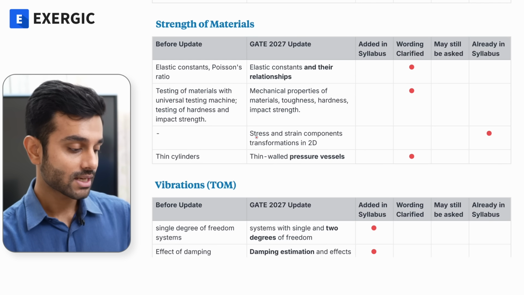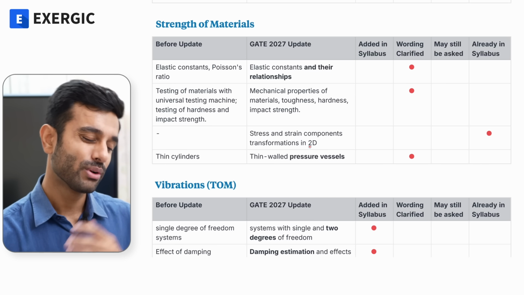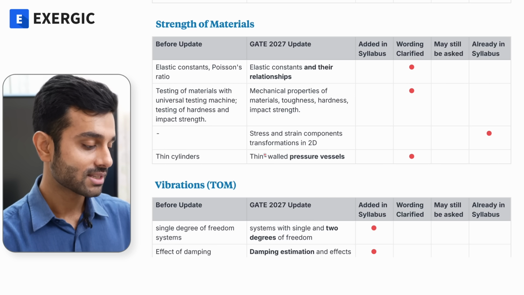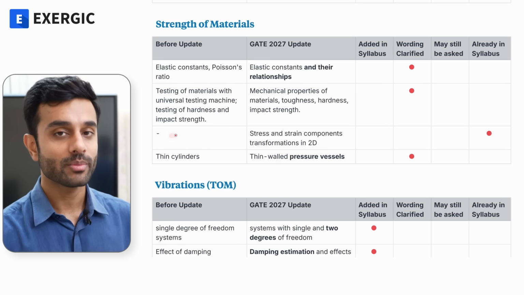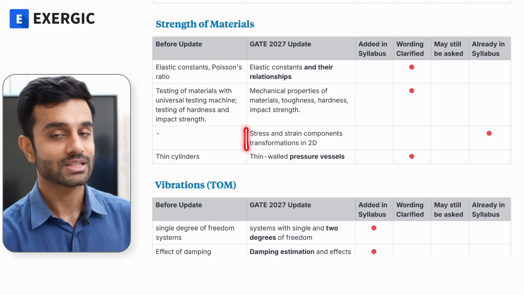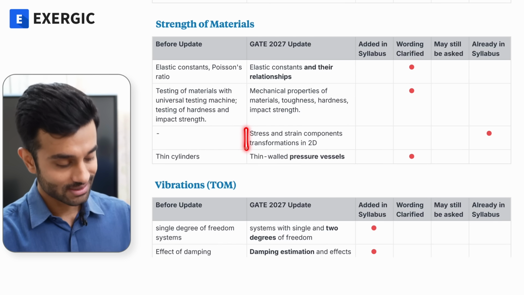Coming to next, stress and strain components transformation in 2D. It is just something which is already in the syllabus. As I told you, some things they mentioned, some things they did not mention. So we already know that stress strain transformation for 2D cases is in the syllabus.